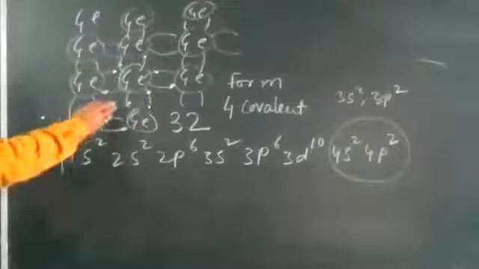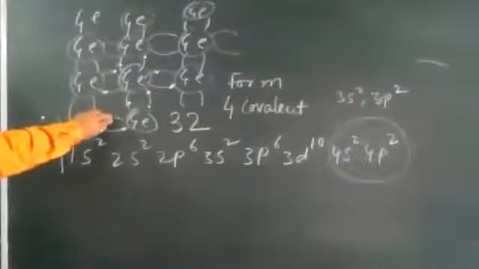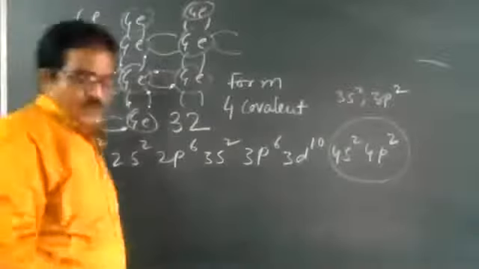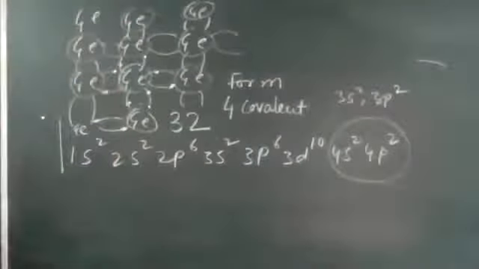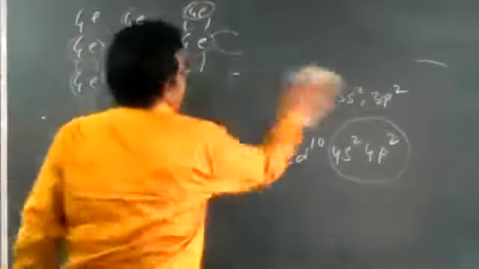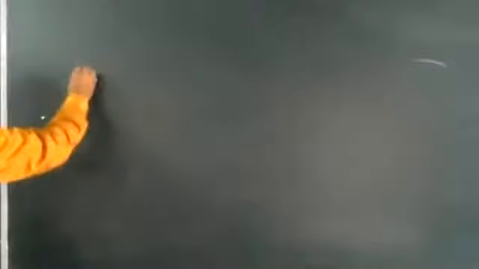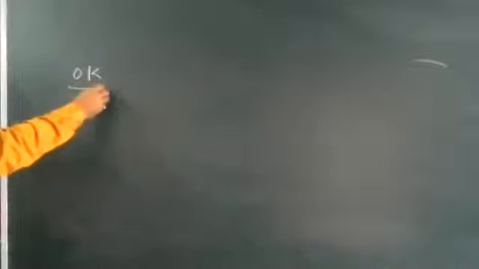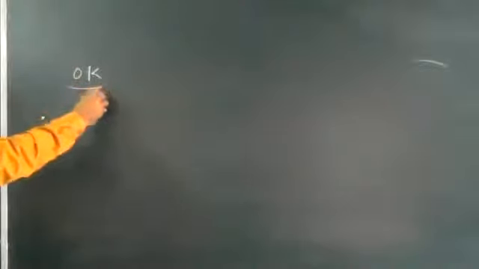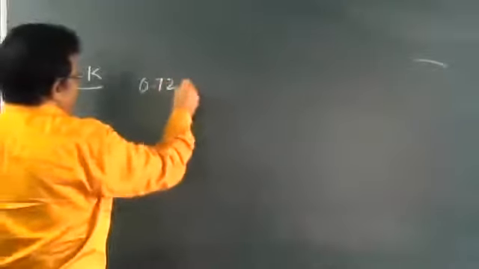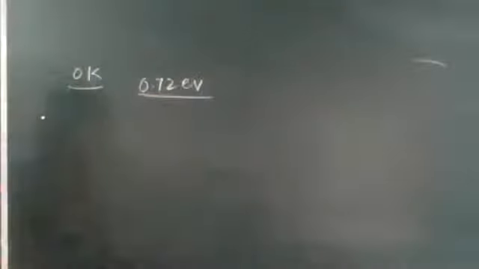Okay? At temperature 0, the valence band is completely full, because the 4 electrons are no longer free and the outermost orbit has 8 electrons. So write at 0 Kelvin, the valence band is full and the energy gap is 0.72 electron volt for this germanium crystal.